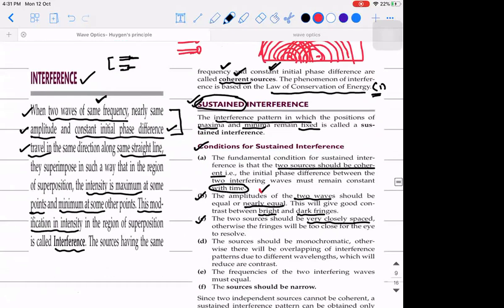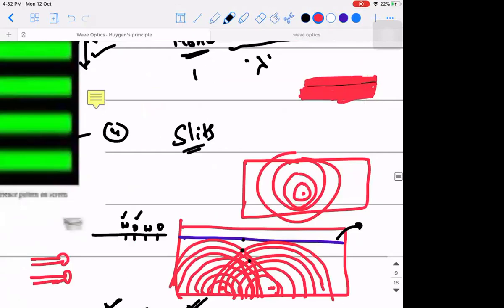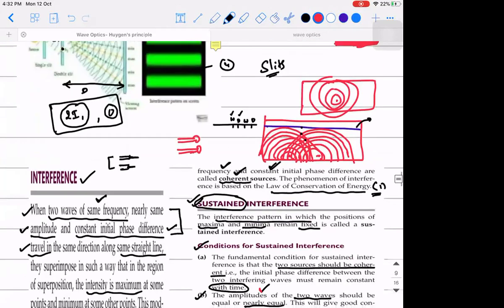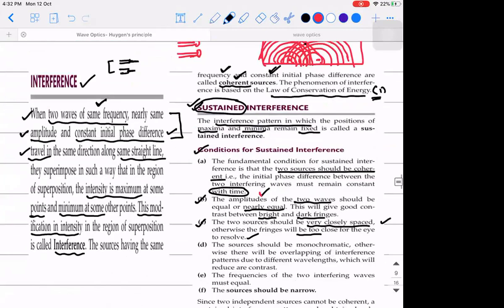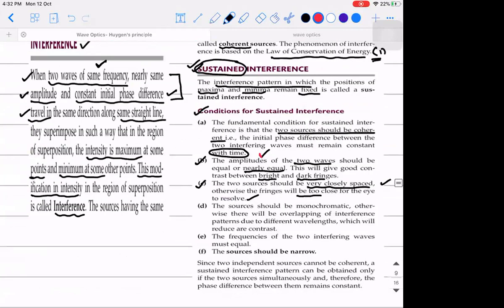So the two sources should be very closely spaced. Otherwise, the fringes will be too close for the eyes to resolve. This is the meaning. The other day I told you what is the meaning of resolution, right? Looking at two different things as completely different entities. They should not be overlapping on each other. That is what is called resolving.